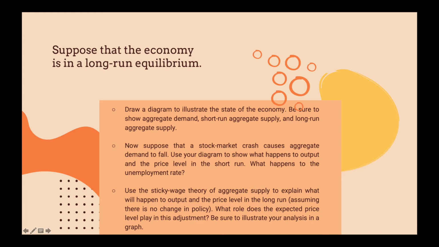And C. Use the sticky wage theory of aggregate supply to explain what will happen to output and the price level in the long run. Assuming there is no change in policy, what role does the expected price level play in this adjustment? Be sure to illustrate your analysis in a graph.